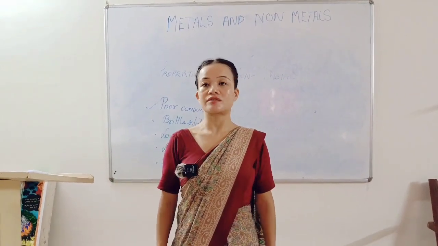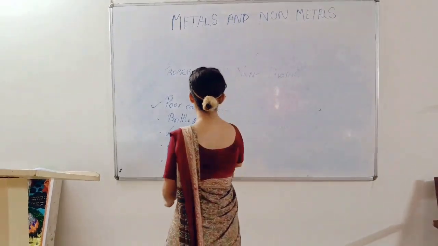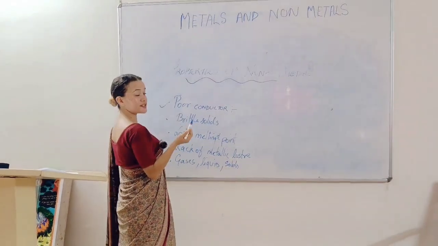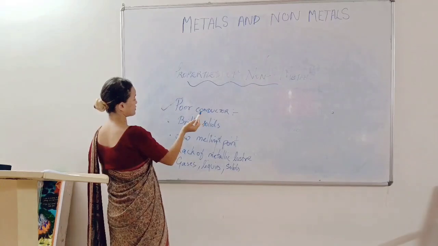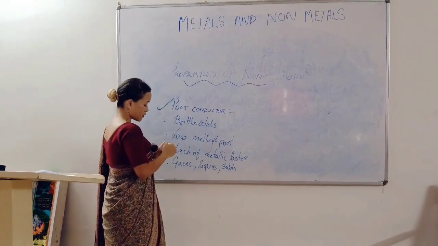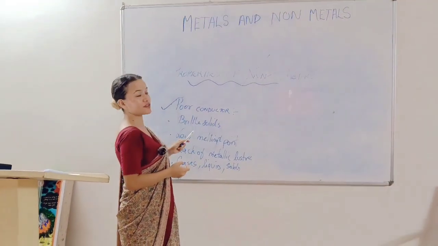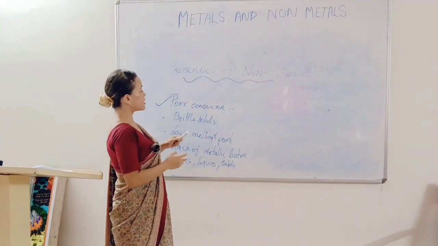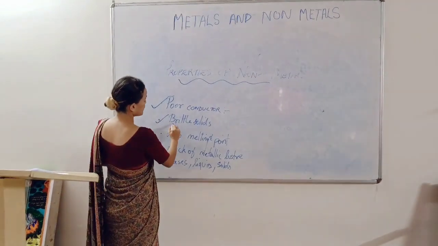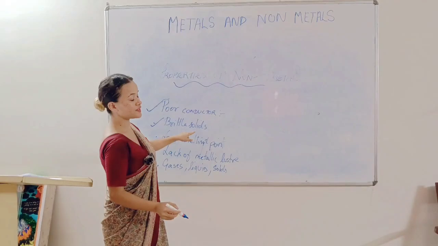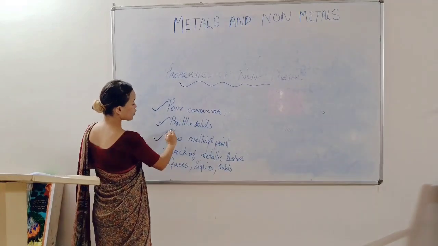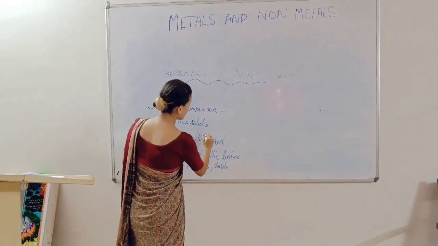Understand? So next we have the properties of nonmetals. As we have discussed earlier the properties of metals, now we'll discuss the properties of nonmetals. Number one, it is a poor conductor. Poor conductor means transfer of heat is not easy with nonmetals. Then brittle solids. Brittle solids means they break easily. Then they have a very low melting and boiling point.